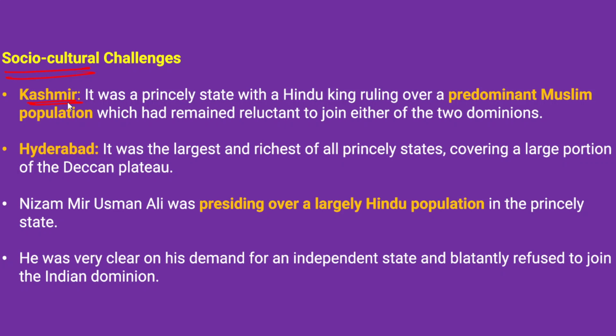Therefore Kashmir's king Raja Hari Singh sought India's help in this regard, and India put a condition that Kashmir has to sign a treaty of accession. On certain conditions, Raja Hari Singh signed the treaty of accession, thereby India pushed back these armed tribes. This was a princely state with a Hindu king ruling over a large Muslim population, so they remained reluctant to join either the dominion of India or Pakistan. What happened after that, I have already told you.